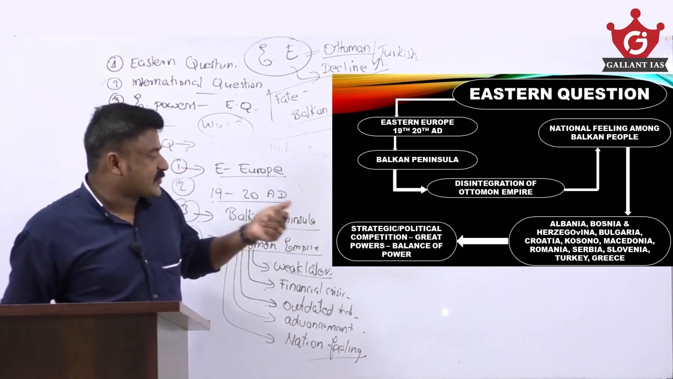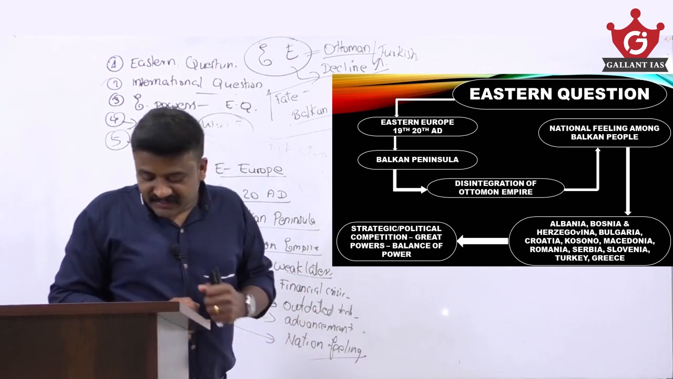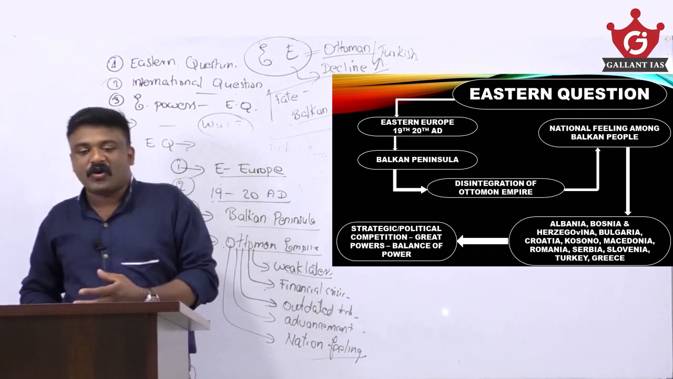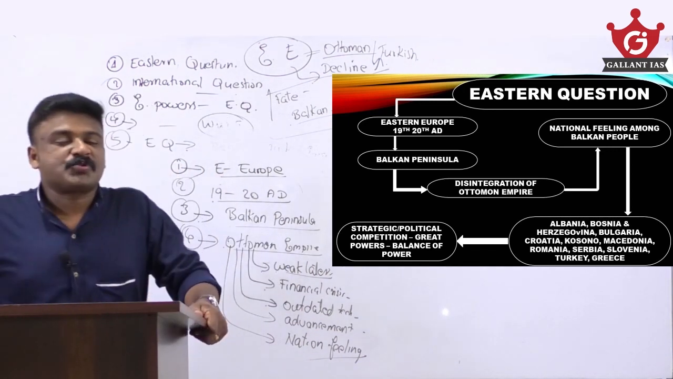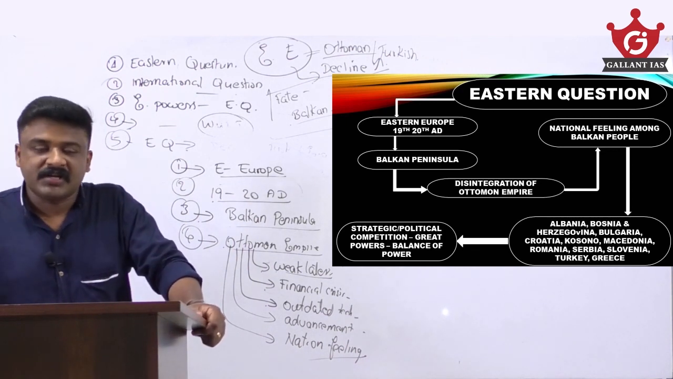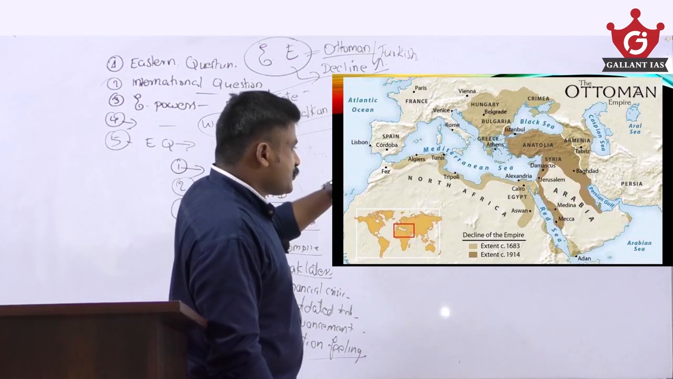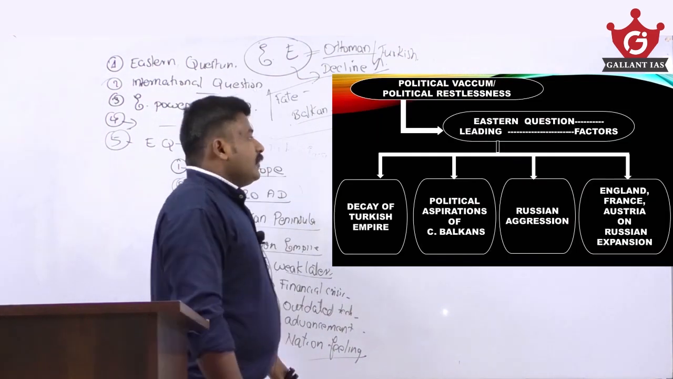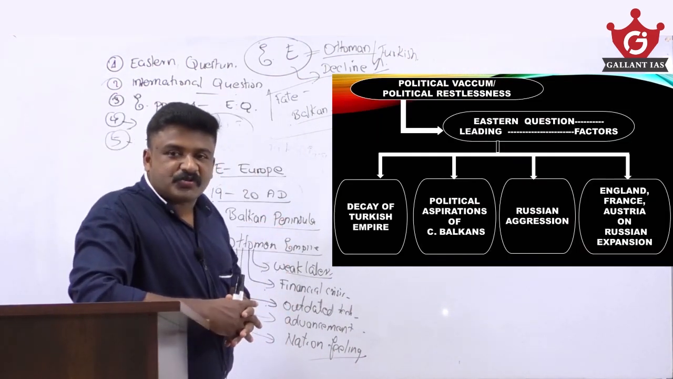Okay, so it was a strategic political competition among the great powers. Each of them wanted to maintain the balance of power in Europe. Each of them wanted to have control over this Balkan Peninsula. So gradually this Balkan tension became an international tension among these European powers. Balkan states, you see, this is the extent of the Ottoman Empire. Yes, Eastern question. There are many factors which led to this Eastern question.